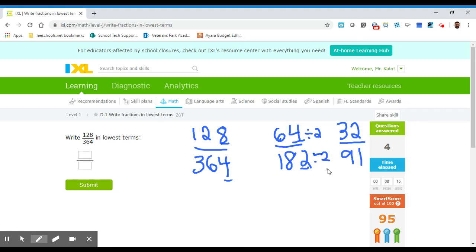So now that these numbers are smaller, you can take the smaller number, list your factors, and see if it divides into 91. But here's the thing, 91 is a prime number. So since 91 is a prime number, there isn't going to be any numbers from 32 that will divide into it, which means that 32 over 91 is your final answer.